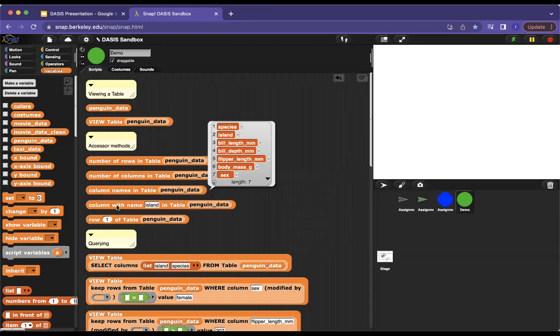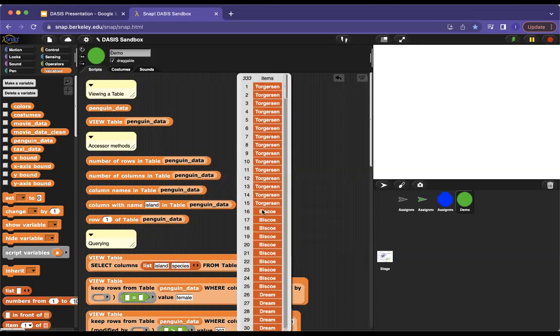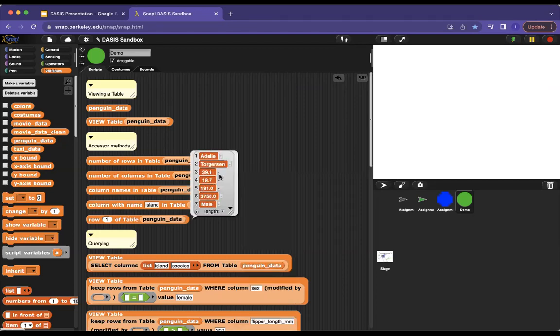We can ask for a specific column. So if we wanted to know the island column, we see that there are 3 islands present. We can ask for the first row. This corresponds to the first penguin in the data set. You can access these very similar to pandas or very similar to SQL. A lot of existing libraries were used as motivation, but I feel as though the implementation that we used in DASIS really plays to Snap's strengths for students.